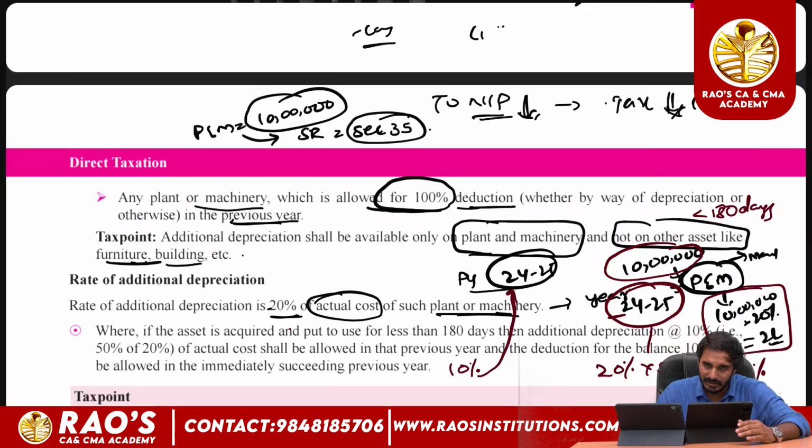Clear? So in case the asset has been used during the previous year for less than 180 days, the assessee can claim only half of the actual rate of depreciation, which means only 10%, and the balance 10% of additional depreciation can be claimed in the subsequent year.